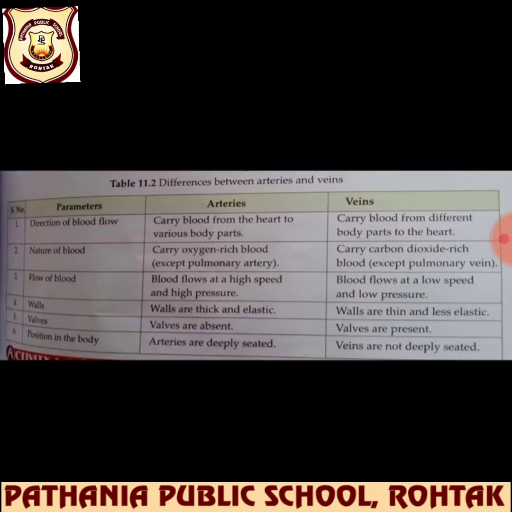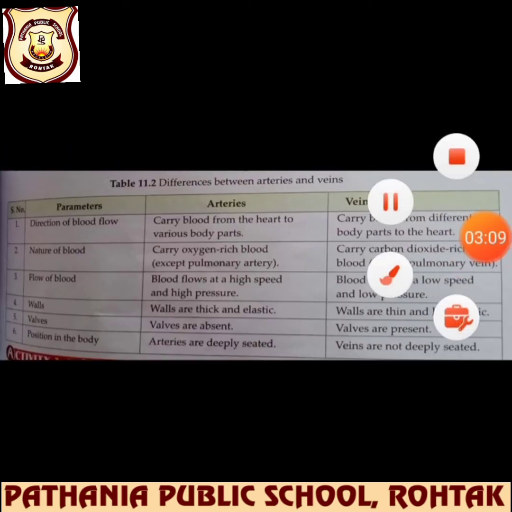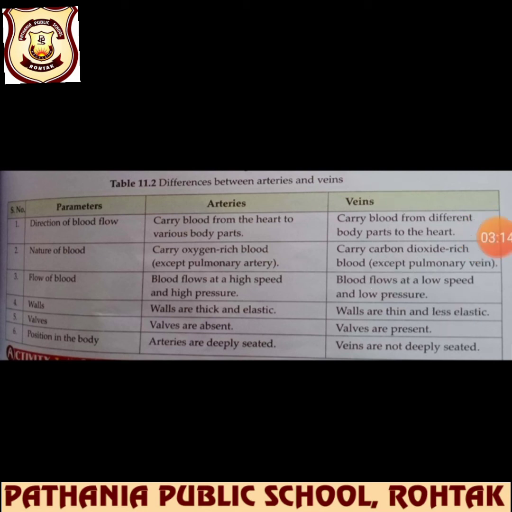Next is the differentiation between arteries and veins. So the first parameter we are talking about is the direction of blood flow, beta. कहाँ से कहाँ तक it was flowing? Arteries are carrying blood from the heart to the various body parts. Means heart से सभी body part में arteries लेके जाएगा. That means it is the pure blood. Oxygenated blood है. Veins के बारे में बात करेंगे. Veins carry blood from different body parts to the heart. Different body parts से heart तक लेके आएगा.